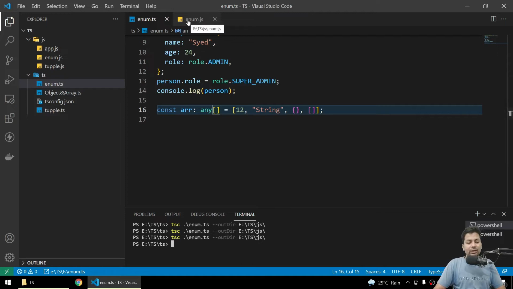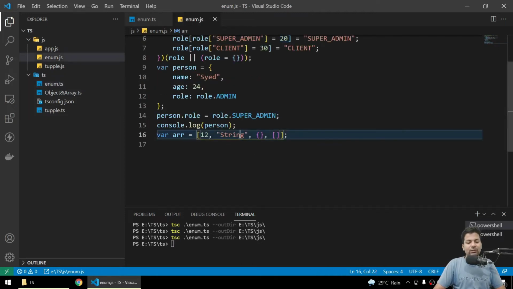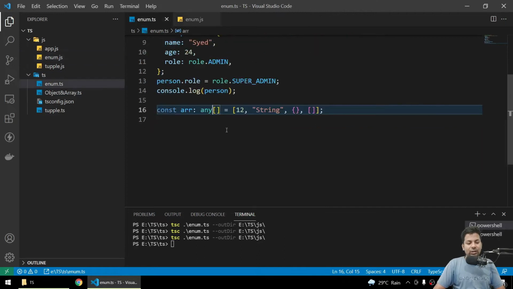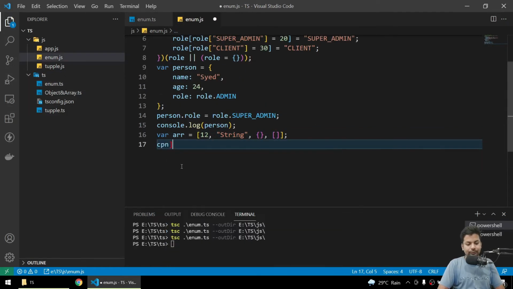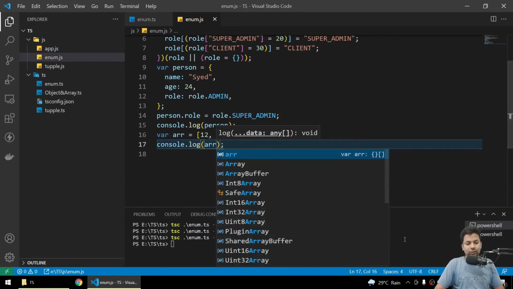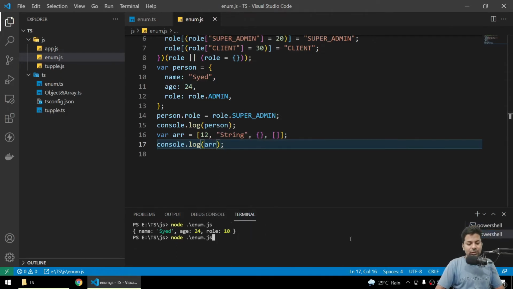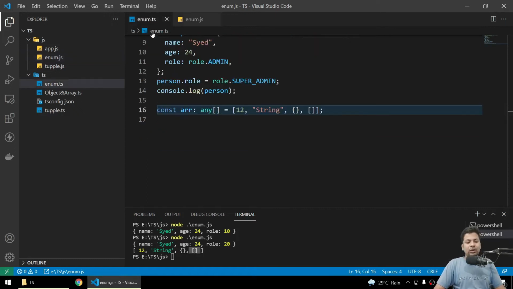And if you come here in enum.js, you see we got the values like this. Suppose you just say console.log arr, and you come here in the PowerShell and type, see, you got the object, empty, empty array, there's not any problem. So this is all about tuples, objects, arrays and enums, and any types. These are some types which you can also use with strings and numbers in TypeScript. Now in the next part we'll see unions and other types.